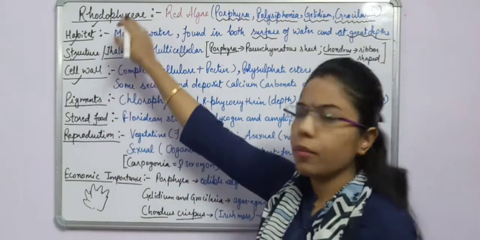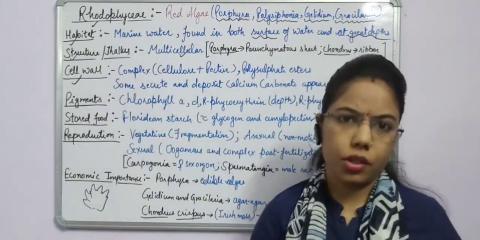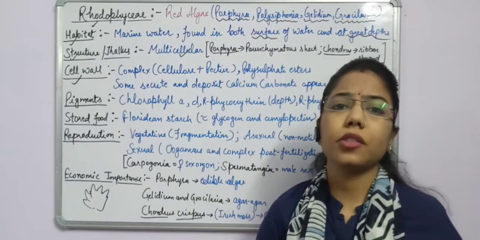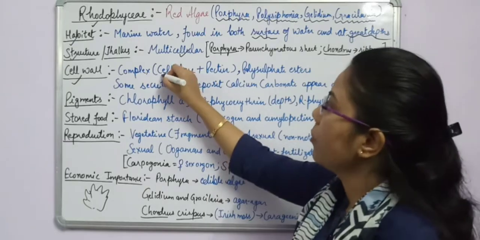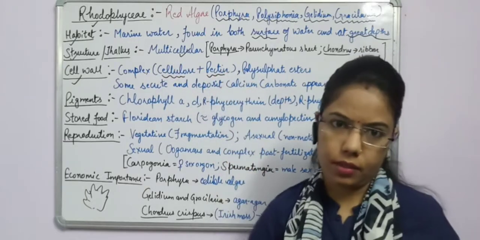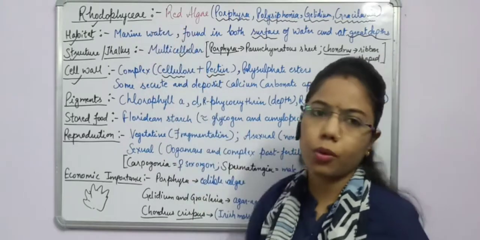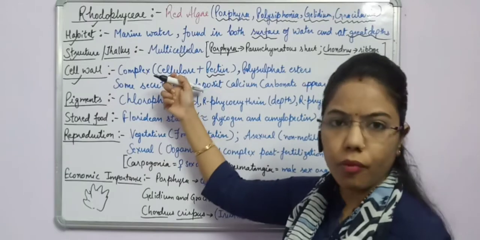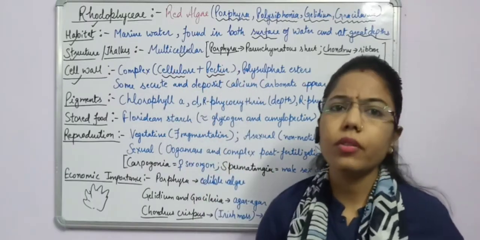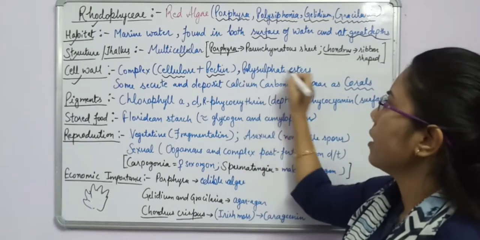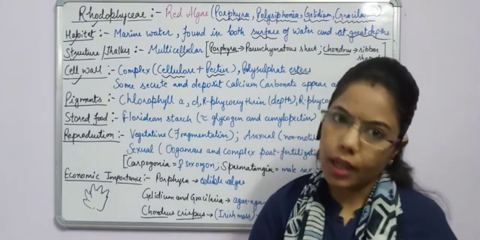If we talk about the red algae, the cell wall is made up of some complex structure. Now, what is that? That is cellulose. Along with cellulose, one more important thing, that is pectin. This question is for MCQ: in case of Rhodophyceae, the cell wall is made up of what? It is made up of cellulose as well as pectin. Along with these, some polysulfate esters are also present in the cell wall of the red algae.